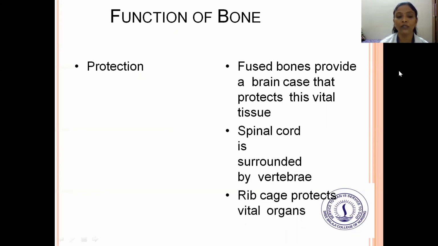And protection, how is it protected? The skull is fused by bones, providing a brain case that protects these vital tissues. And then the spinal cord is surrounded by the vertebrae. The rib cage protects the vital organs. So the spinal cord is protected by the vertebrae, and the lungs and heart are protected by the rib cage; these are called the vital organs. The brain is protected by the bones around it, called the skull, that is also a vital tissue. So this is how it is helpful in the protection of the human body.